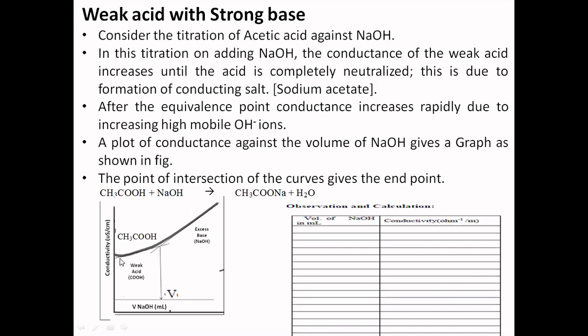Now you need to mark all these points on the graph, taking conductivity along the y-axis and volume along the x-axis. It gives one set of points with a straight line and another set with another straight line, and both should intersect. From the intersection, you draw one more line to the ordinate. That gives the volume of sodium hydroxide required for neutralization of your acetic acid. This is the tabular column to write the readings.